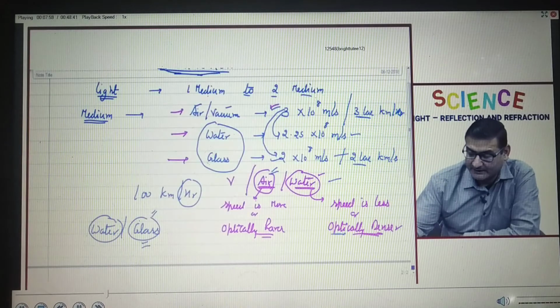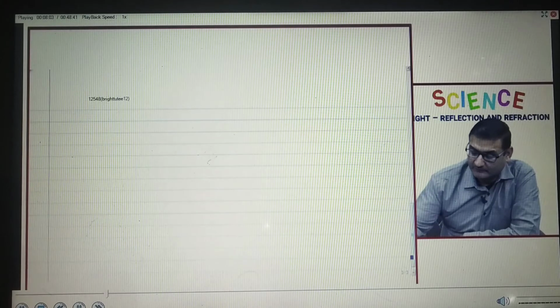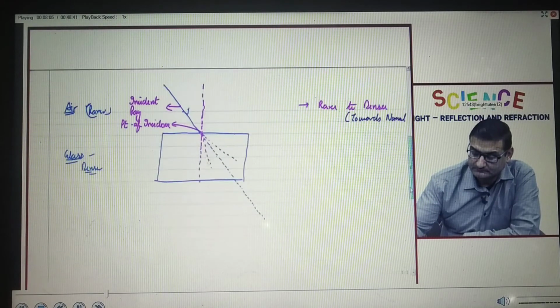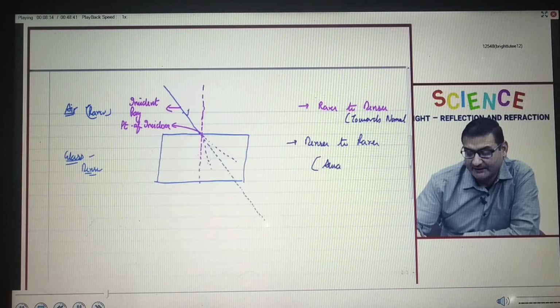And if the ray of light is going from denser to rarer medium, the opposite will happen. That is, it will bend away from the normal.